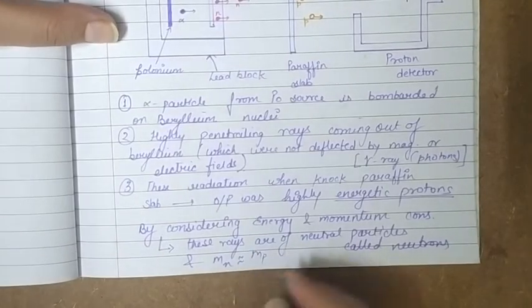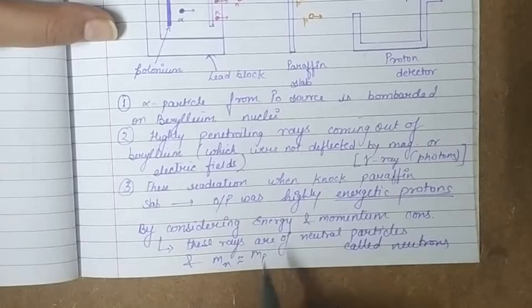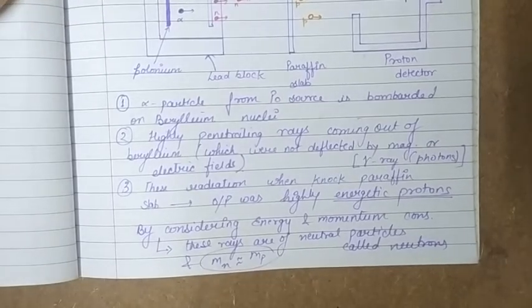That's why they impart such high energy. So the mass of these particles is also approximately equal to the mass of a proton.